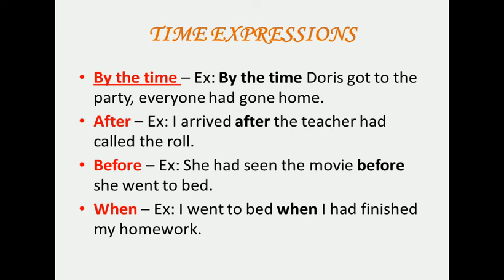Before. She had seen the movie before she went to bed. And as you can see here, again, after before, we have simple past, which means the second part is in the past perfect. Another example: I went to bed when I had finished my homework. So, here when approximately means had. When I had finished means after I had finished my homework.